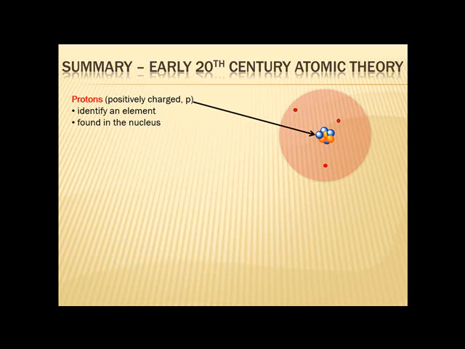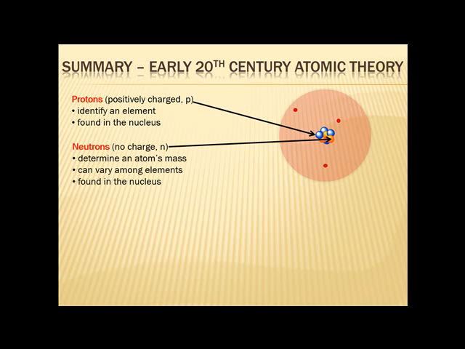The first type of particle is called protons. Those are positively charged. We symbolize those with a lowercase p. Sometimes you'll see p plus because a proton is positively charged. Protons, it turns out, identify an element. Hydrogen is hydrogen because it has one proton. Zinc is zinc because it has 30 protons. Protons are found in the nucleus, and the nucleus is just this big, massive center of the atom.